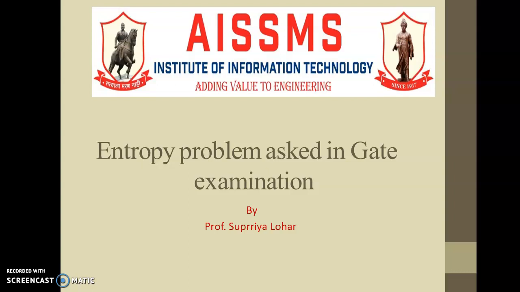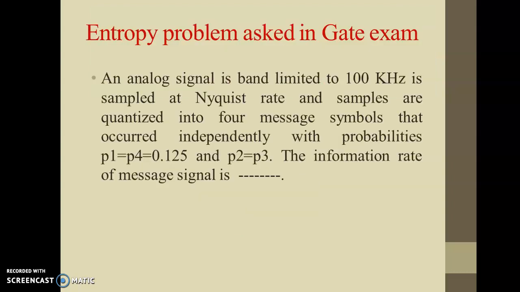I am going to talk about a problem which is asked in GATE examination and also related to entropy. So let us consider this problem. An analog signal is band limited to 100 kHz, is sampled at Nyquist rate and samples are quantized into 4 message symbols that occurred independently with probabilities P1 is equal to P4 is equal to 0.125 and P2 is equal to P3. The information rate of the signal is, you have to write down answer.